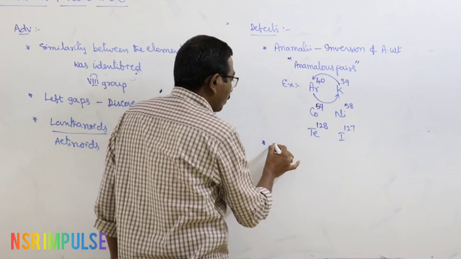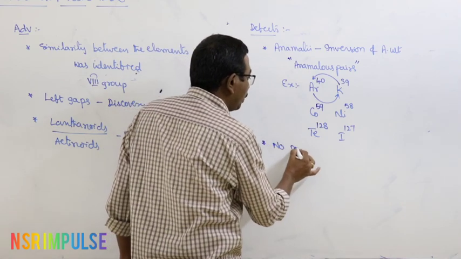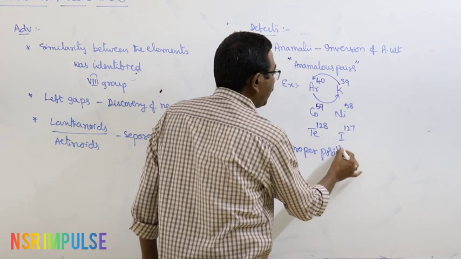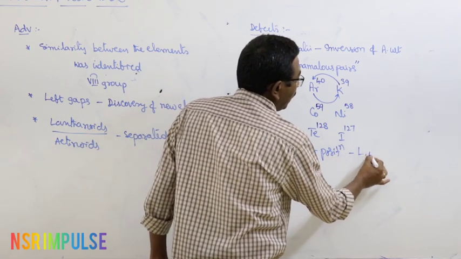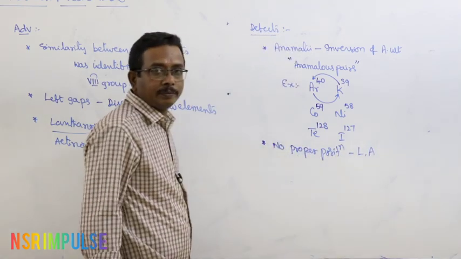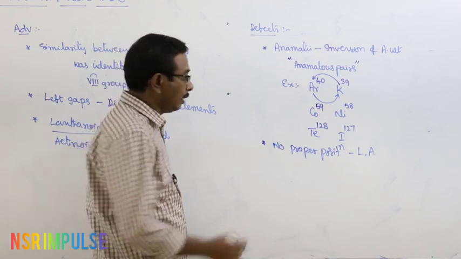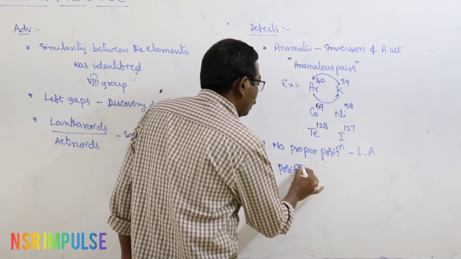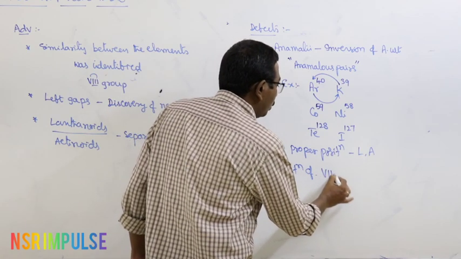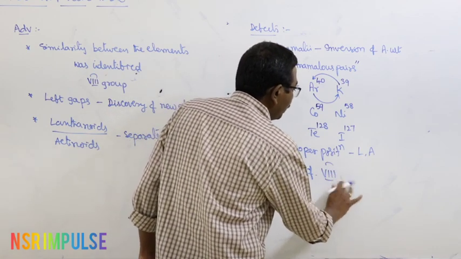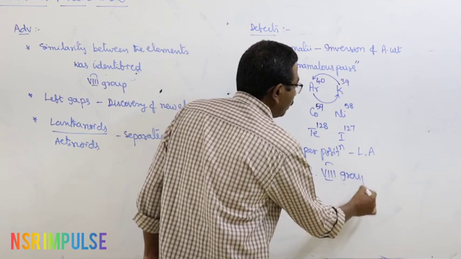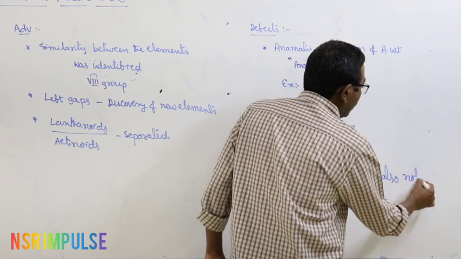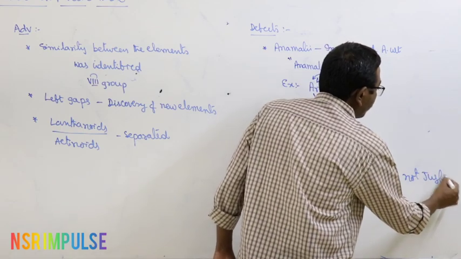And second one, no proper position was given to lanthanides and actinides, not justified. And here the position of the eighth group is also not justified.